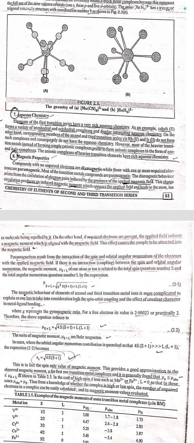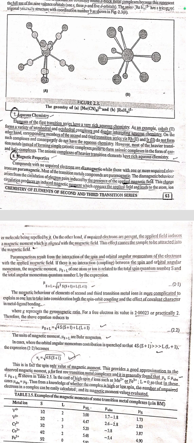Paramagnetism results from the interaction of spin and orbital angular momentum of the electrons with the applied magnetic field. If there is no interaction between the spin and orbital angular momentum, the magnetic moment μ(s+L) of an atom or ion is related to the total spin quantum number S and total angular momentum L, as expressed by μ(s+L) = g√(S(S+1) + L(L+1)).